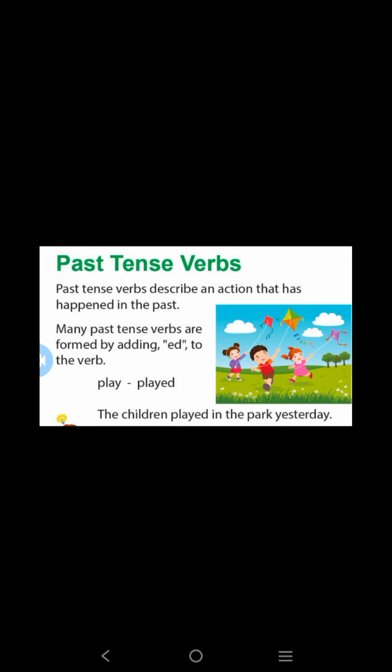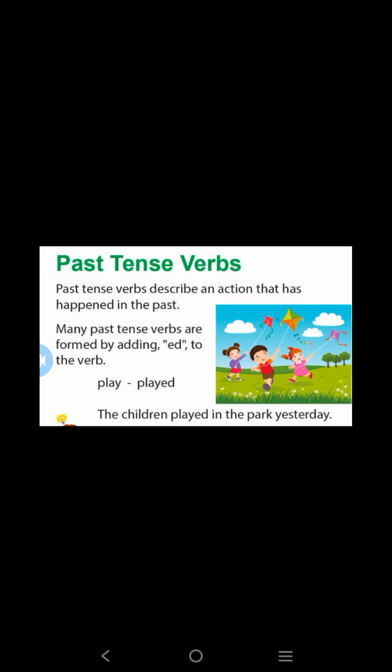Okay. Have you understood? So, see here one example is given for you. The children played in the park yesterday. So, this action has already completed yesterday. Have you seen that? So, the children played in the park yesterday. So, it is a past action. So, we will say it in past tense. Okay. And see the verb here, play is changed as played. Is it? So, the form of the verb is changed as past tense.